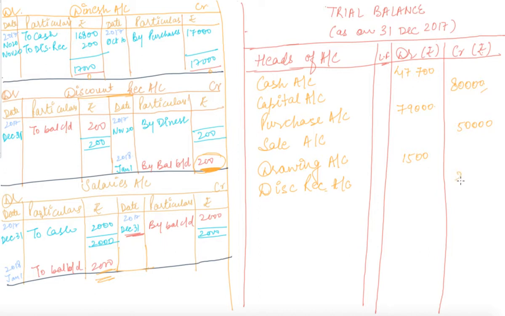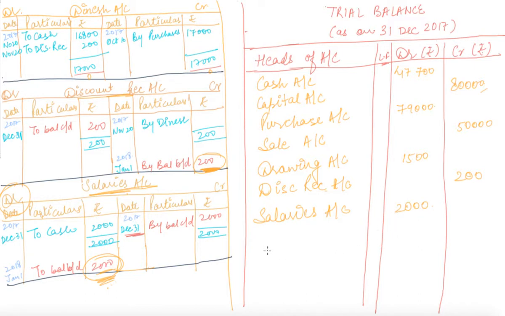So here we will post 200 in the credit balance. Our last account is salaries account, whose balance, being an expense, will always be debit. So writing the salaries account under the heads of account and posting rupees 2000 on the debit side of the trial balance.